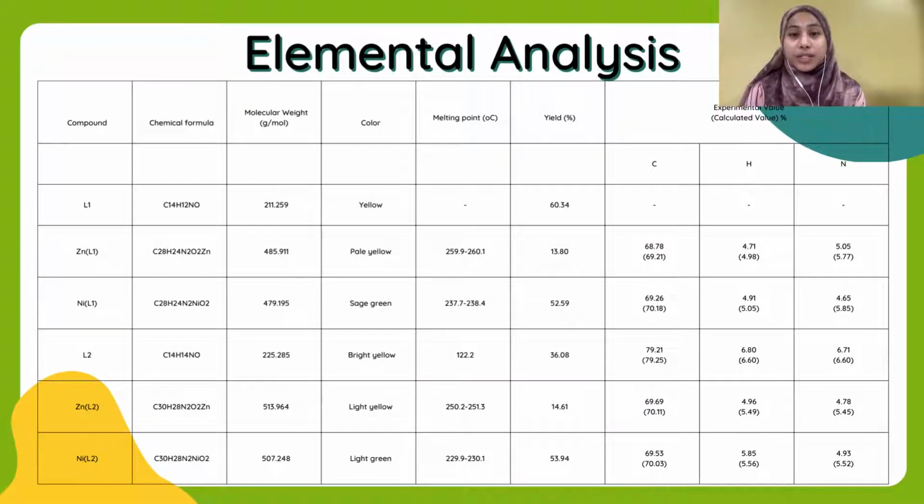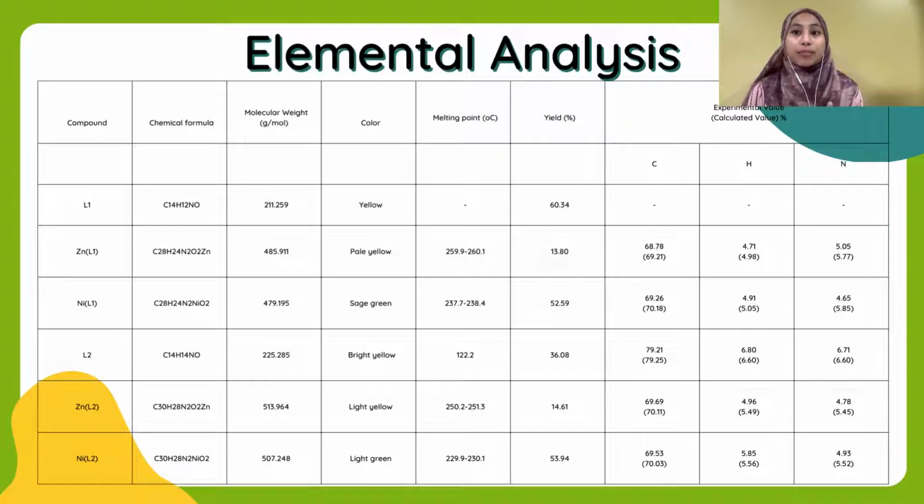According to Purvey 2019, elemental analysis was used to calculate the percentage of carbon, hydrogen, and nitrogen elements for the synthesized complexes. Theoretical values of Schiff-base ligands were in good agreement with the calculated values that are tabulated in the table below. However, ligand 1 could not be done for elemental analysis and melting point due to the formation of a liquid form. The melting point of ligands was lower than their metal complexes.